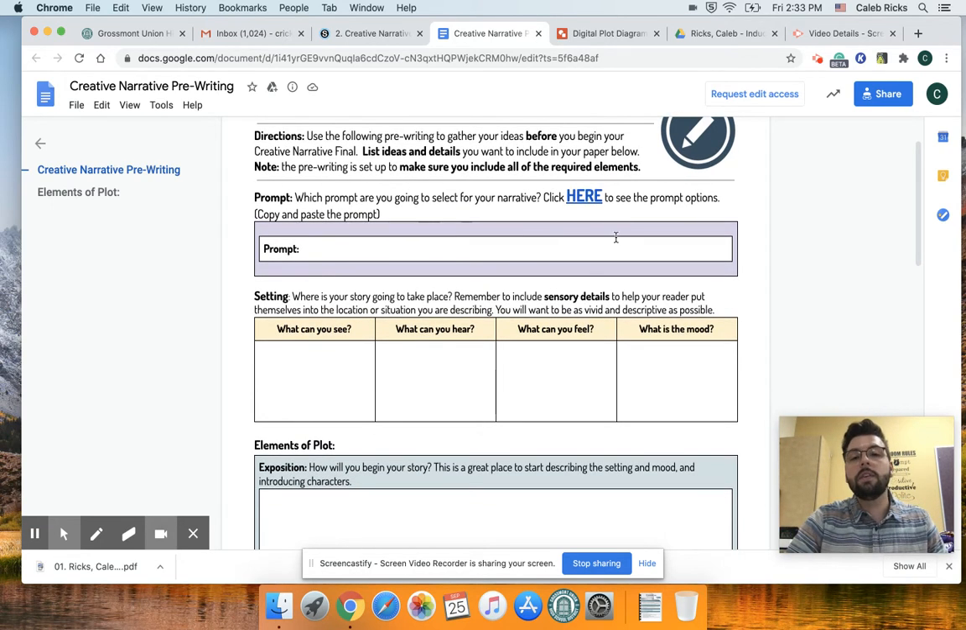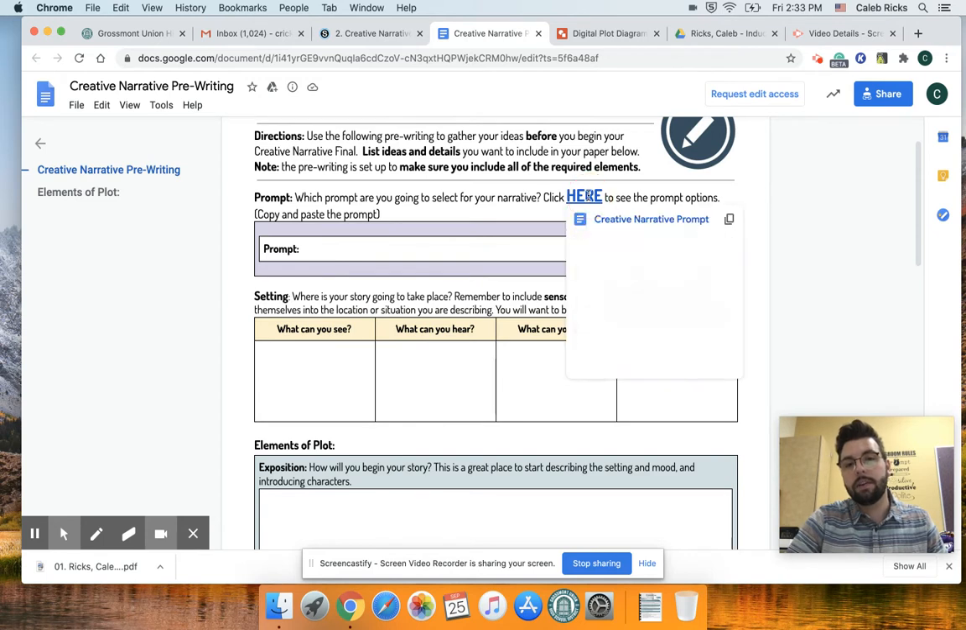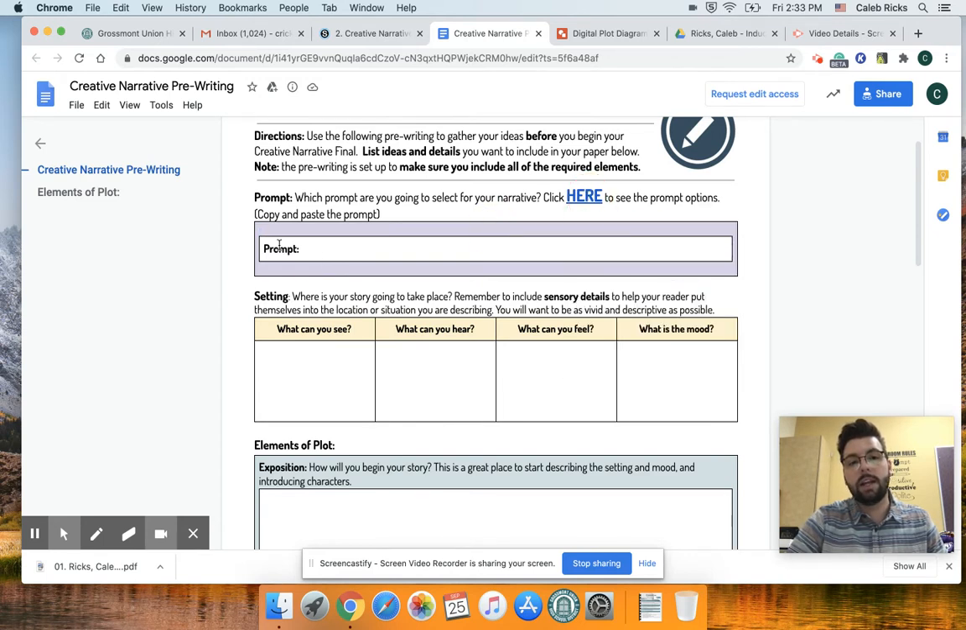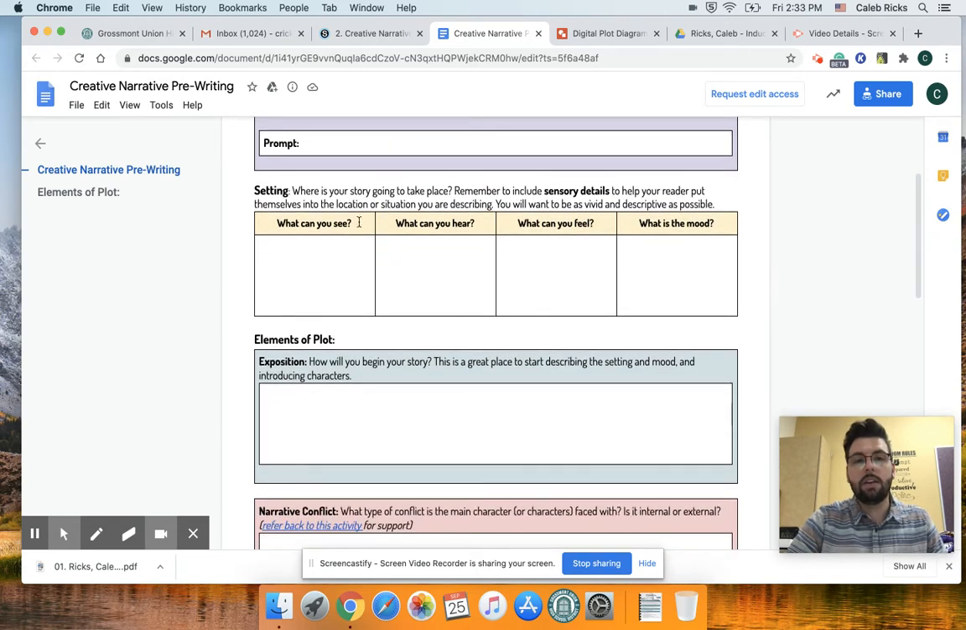Whatever prompt you choose from that Google Doc that we just looked at, you're going to paste it right here in the prompt section in the purple box. Then you're going to do this for your setting. This should look very similar, right? This is the same thing that we did when we looked at setting when that guy was walking through the forest with his dog. What do you see? What can you hear? What can you feel? And what's the mood? Remember, mood is that feeling, right? What feeling does it evoke for you? Is it creepy? Is it spooky? Is it bright? Is it happy?